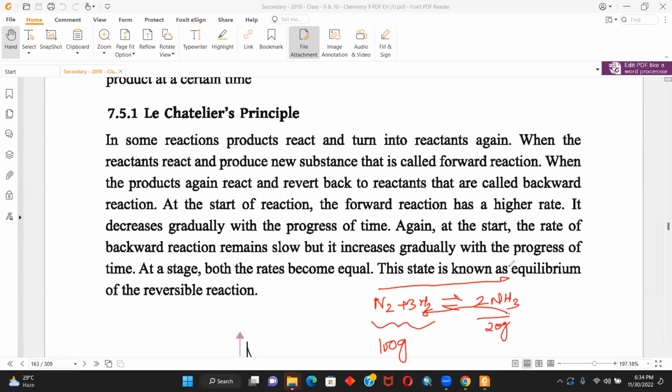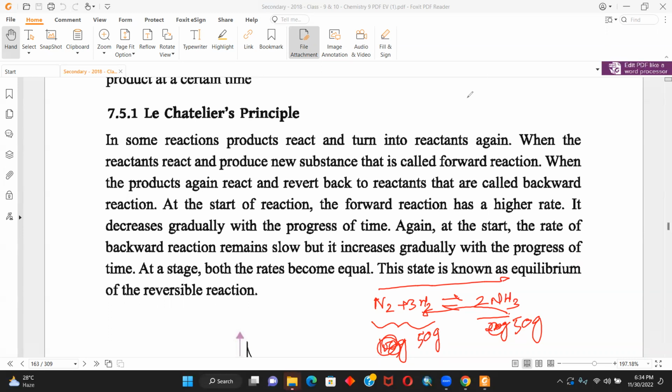It keeps on going like this, and this. But at a certain time, there will be 50 gram of reactants and 50 gram of 2NH3. What this means is that the reaction has reached its equilibrium state.